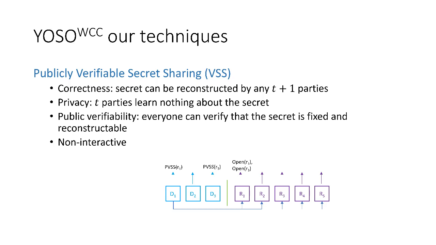This is a pretty well-known cryptographic primitive which intuitively satisfies the following properties. First of all, the secret that the dealer shares can be reconstructed by any T+1 parties. And at the same time, any T parties learn nothing about the secret. However, not only that, we now have the property that everyone can verify that the secret is fixed and reconstructible upon the dealer committing to the secret.